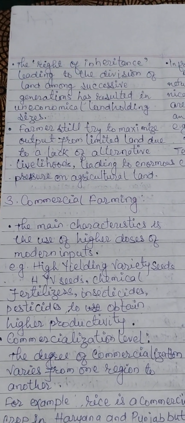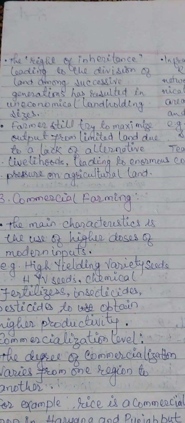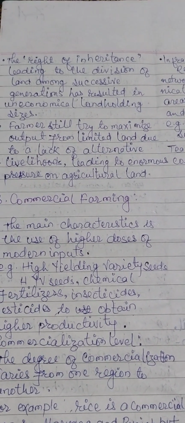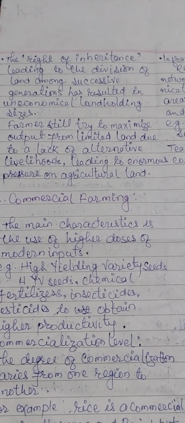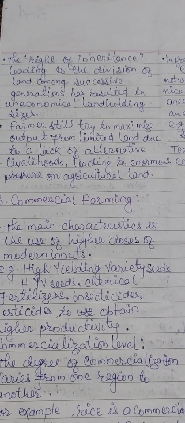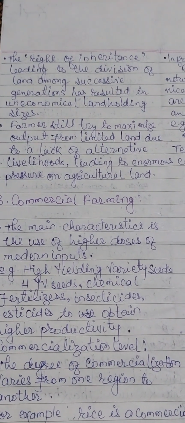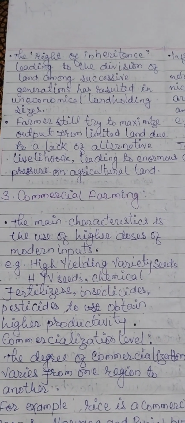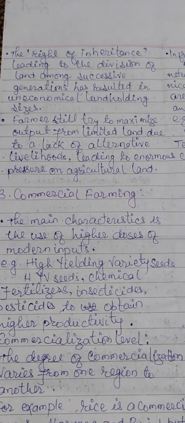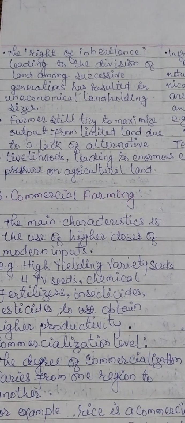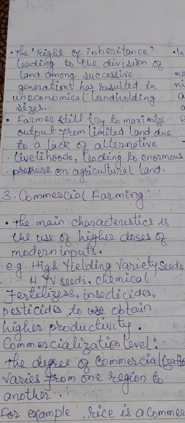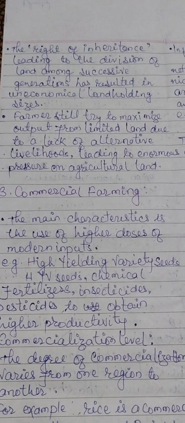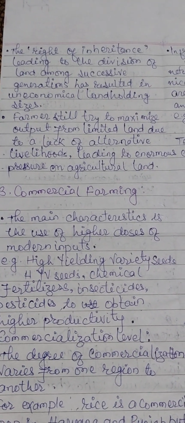Next, the right of inheritance leading to the division of land among successive generations has resulted in uneconomical land holding sizes. Next characteristic is farmers still try to maximize output from limited land due to a lack of alternative livelihoods, leading to enormous pressure on agricultural land.